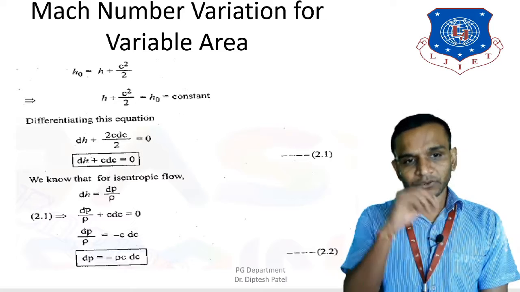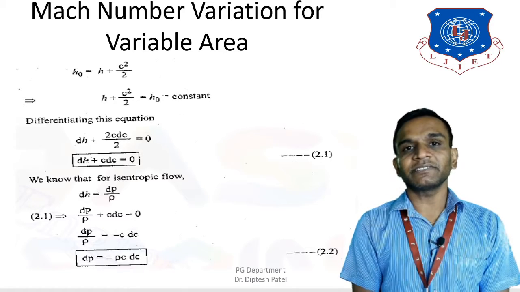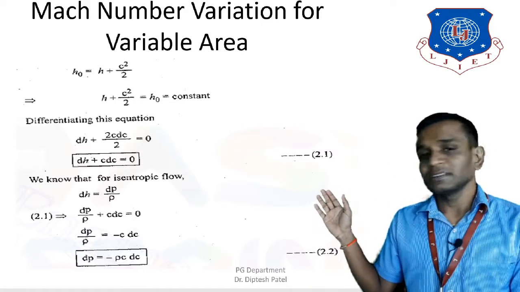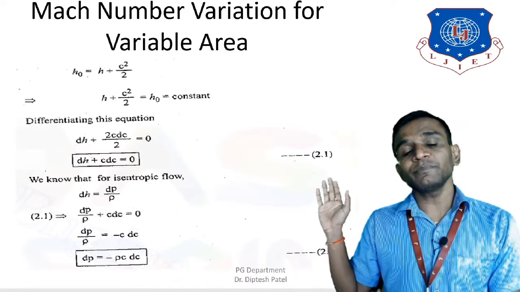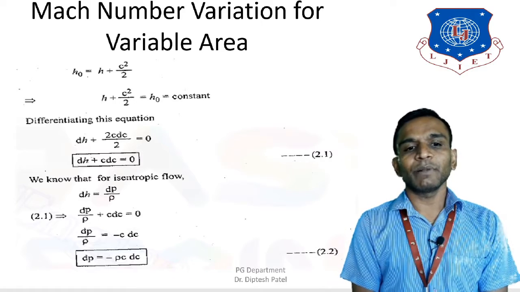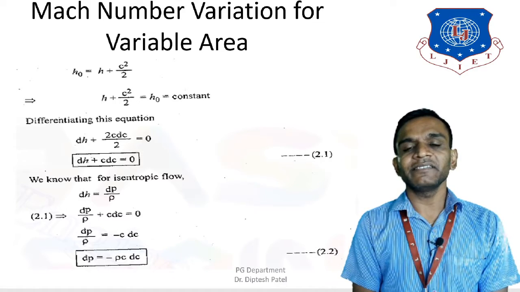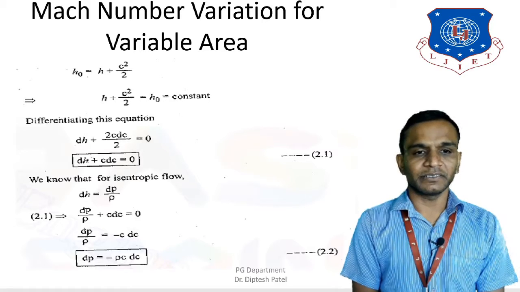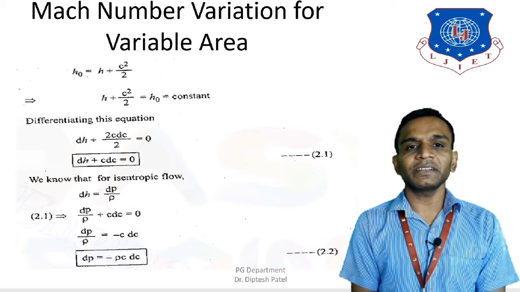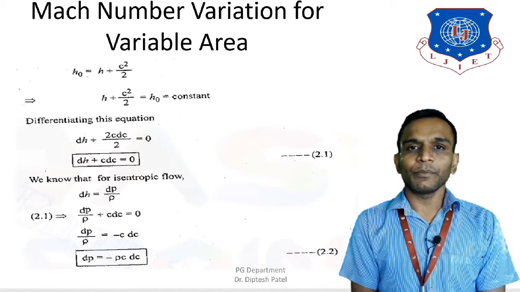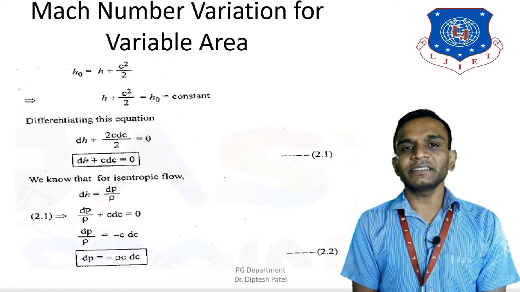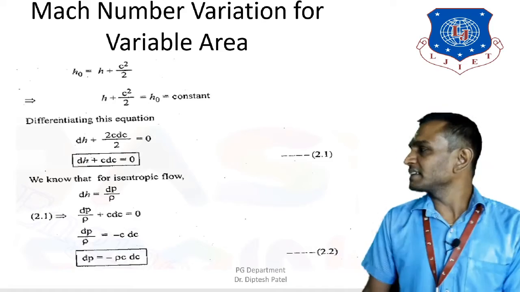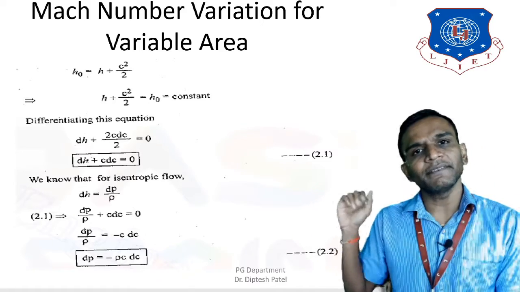So I can write h plus C square by 2 is equal to h0, and that is constant. Now let's differentiate this equation, and I get dh plus 2C dC divided by 2 is equal to 0. Now let's eliminate 2 from the numerator and denominator, and we get dh plus C dC is equal to 0, and let's mark this as equation number 2.1.